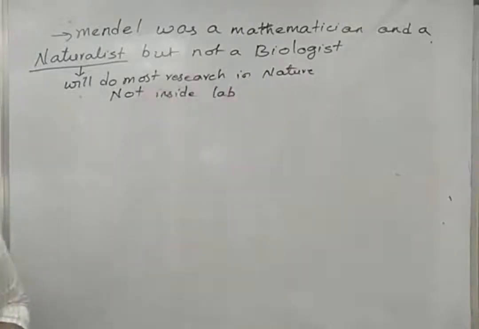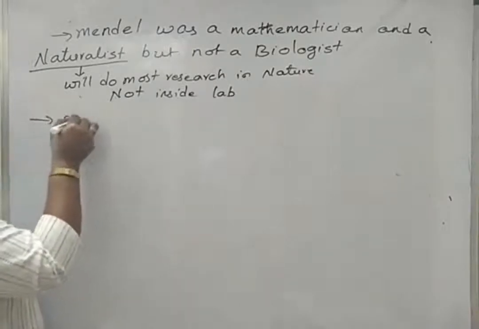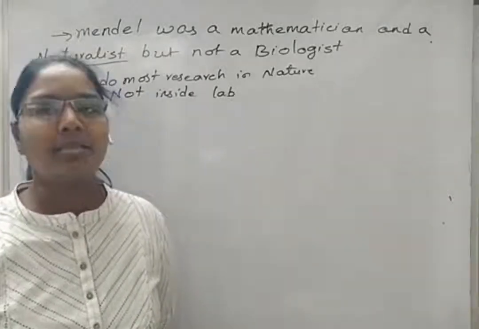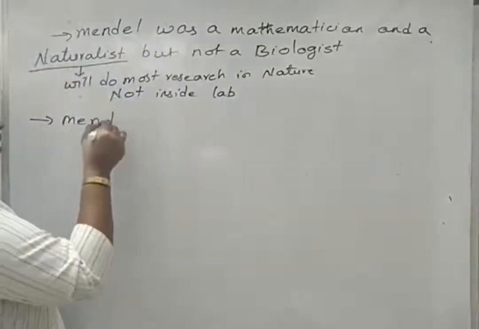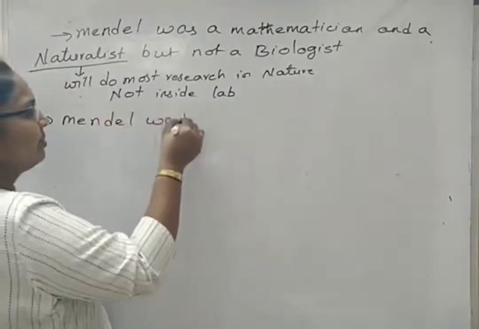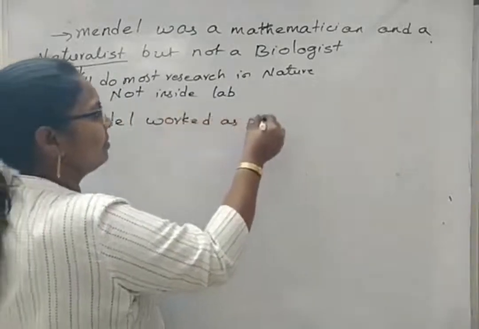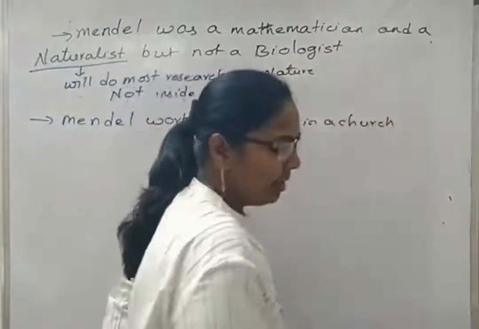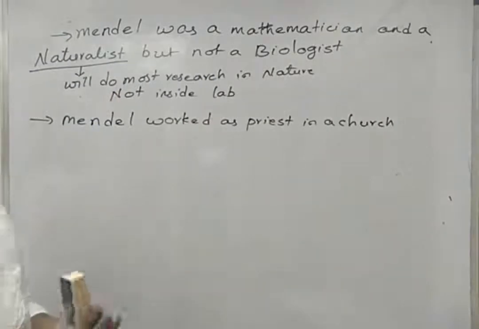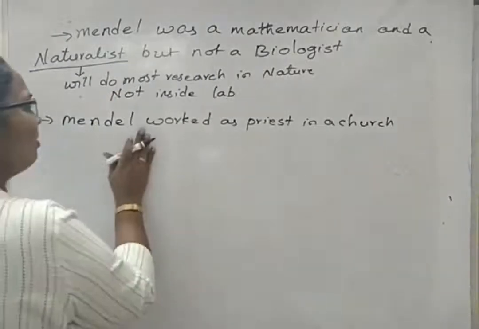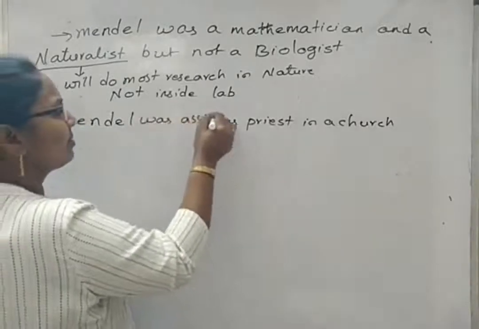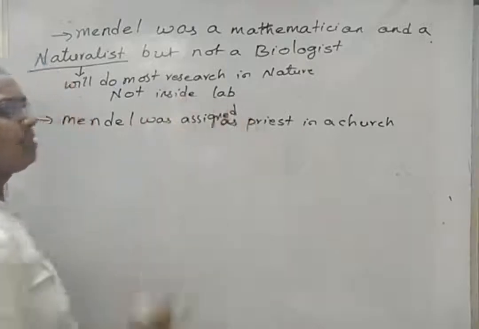So that is the difference between a biologist and a naturalist. Mendel studied at the University of Vienna and he was assigned as a priest in a church.